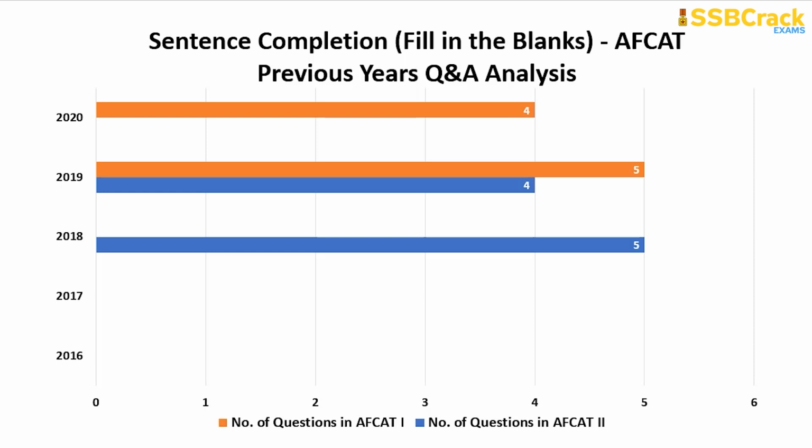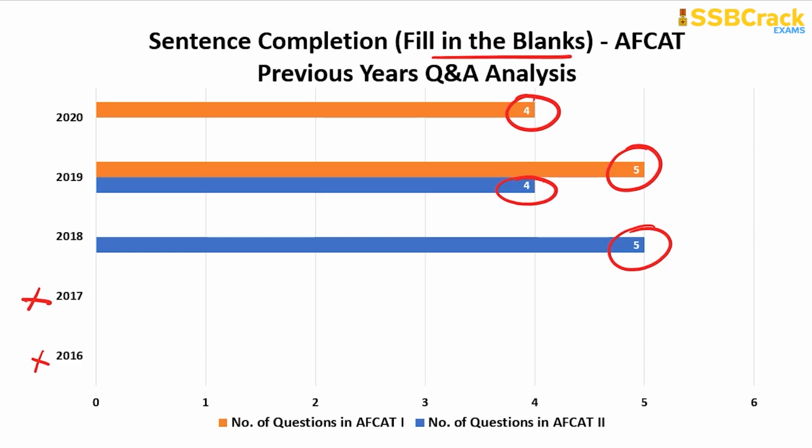Next most important topics are sentence completion, which comes in the form of fill in the blanks and cloze test. So we are going to take up each one of it. So first is fill in the blanks. Let's see how many questions came in the last 5 years. So in AFCAT 1 2020, 4 questions came from fill in the blanks, 5 in AFCAT 1 2019, 4 in AFCAT 2 2019 and again 5 in AFCAT 2 2018. In 2016 and 17, both in AFCAT 1 and 2, no questions came from fill in the blanks.